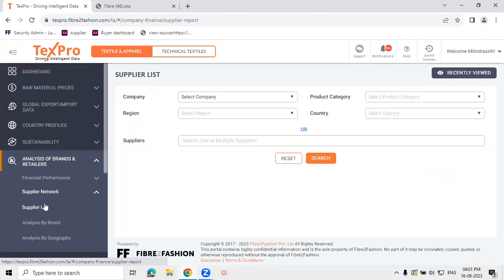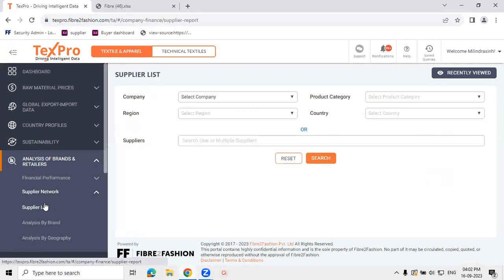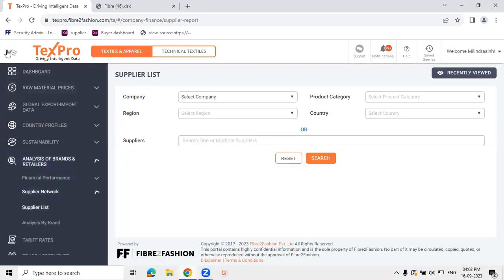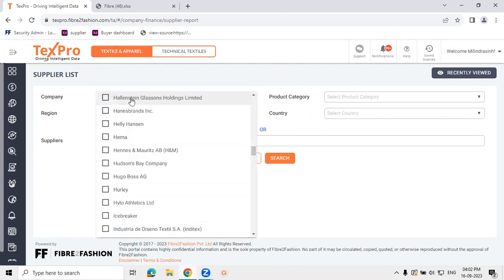This is a premium set of suppliers who have been announced by various brands in terms of their associated suppliers. So one can look into this database to identify the right vendors in different geographies. At the same time, one can also see the sourcing mix of various brands by using this data. Let's look into some examples.